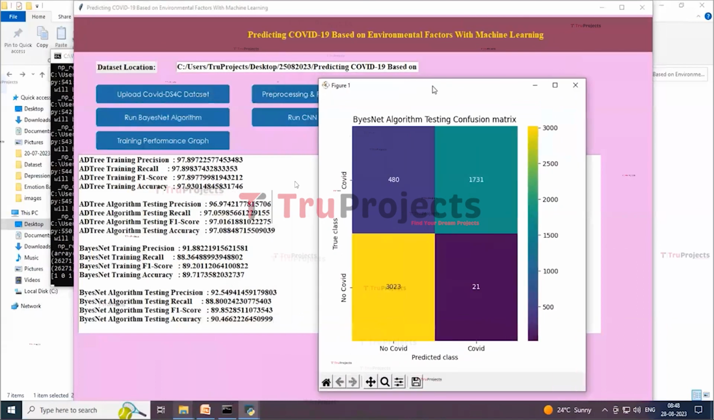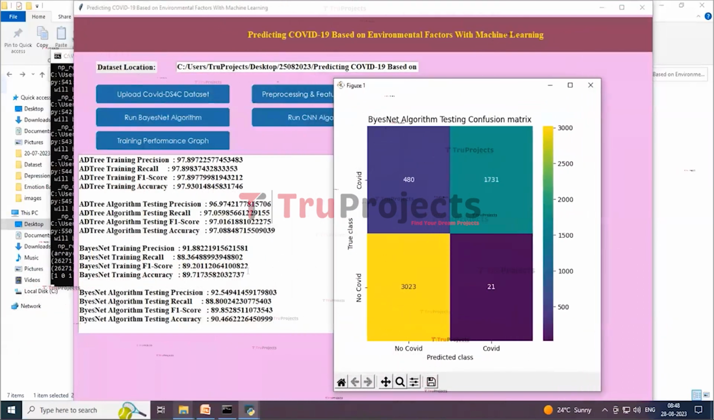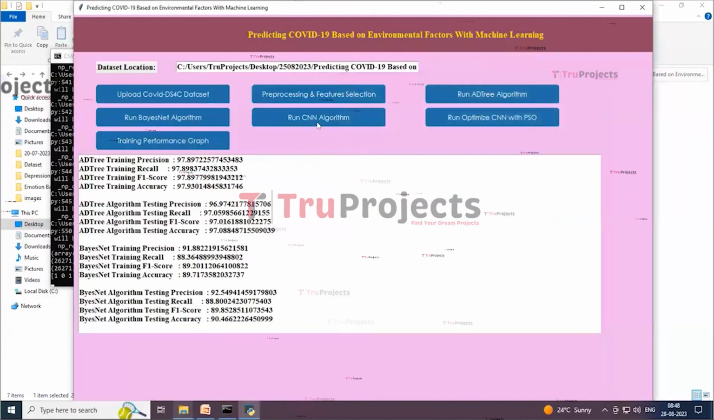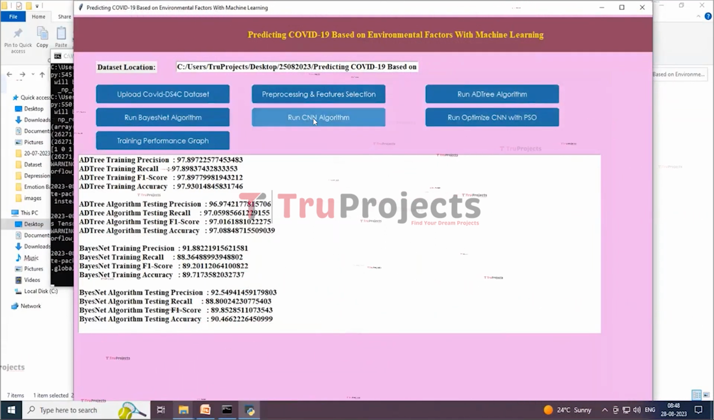So here on this screen, BaseNight we got here 90 and 89% as training and testing accuracy, and in confusion matrix graph we can see 2,952 are correctly predicted and 510 are wrongly predicted. So now closing this graph. Click on run CNN algorithm button to train CNN for getting the output.